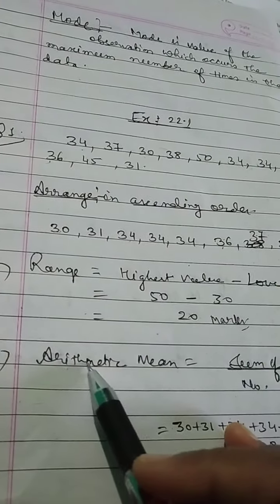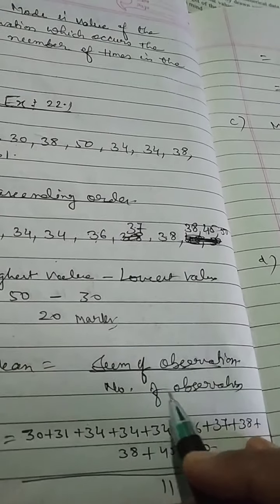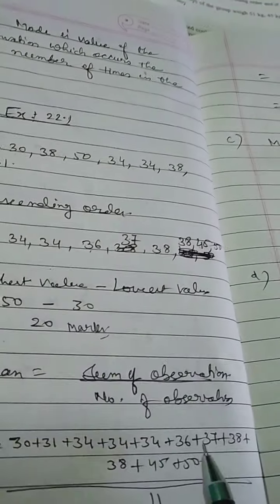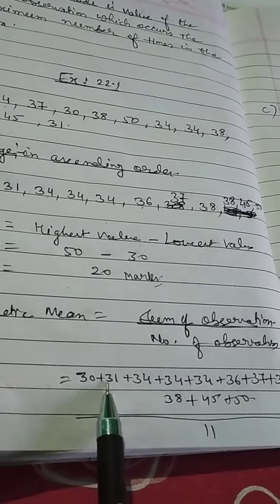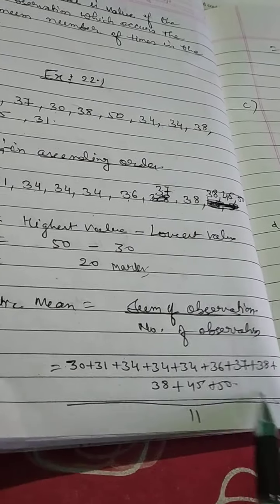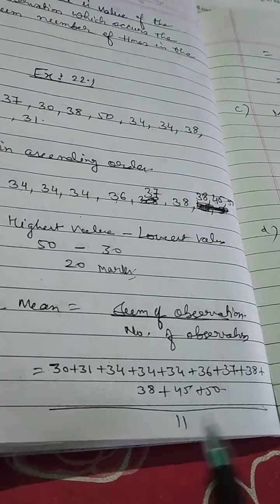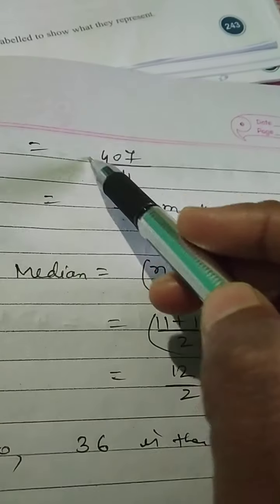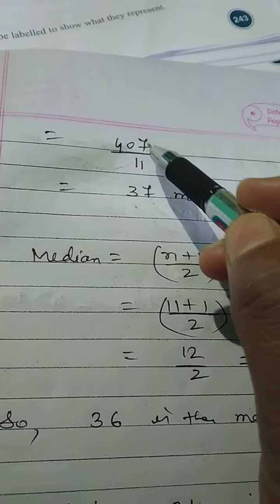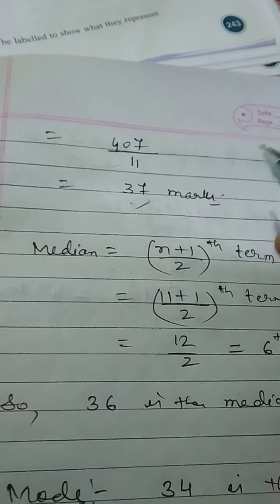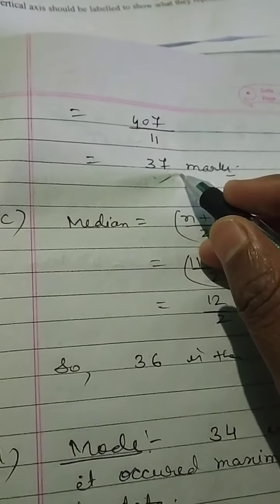Okay. Now arithmetic mean also we have to find out in B number. So mean formula we know, sum of observation divided by number of observation. Sum of observation means we will add up all these numbers. So we have added it and divided by number of observation. We know it is 11 in number. So we will divide it by 11. Now sum of observation is equal to 407 divided by 11. If you cancel it, 11 3s are 33 and 11 7s are 77. We will get 37.